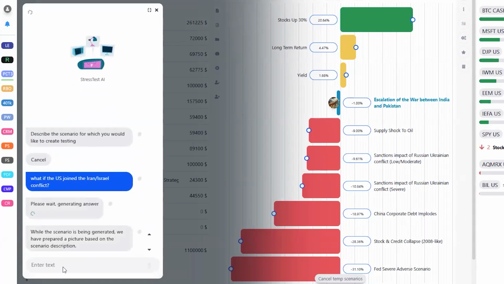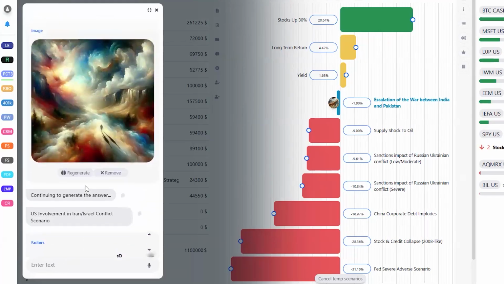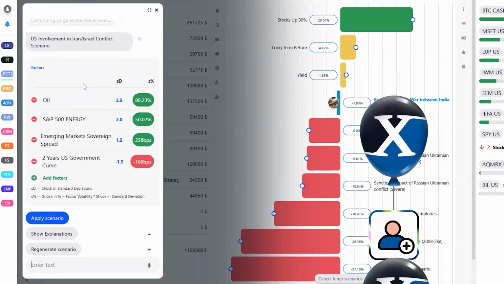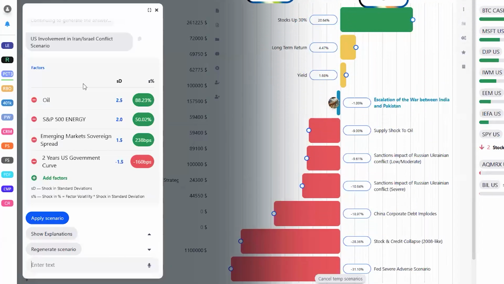What the model thinks. So there's a picture, which is actually pretty interesting. I don't know why I like it, but I do. And then here's what we have. We have oil going up, which I think has been pretty consistent in these scenarios where we have a conflict in the Middle East. The models think that oil is going to go up because of supply disruptions, and I don't see why that wouldn't be the case here. And in concert with that, we're going to have S&P 500 energy companies going up. They're going to make more money. The U.S. drilling on the global market will be worth a lot more.